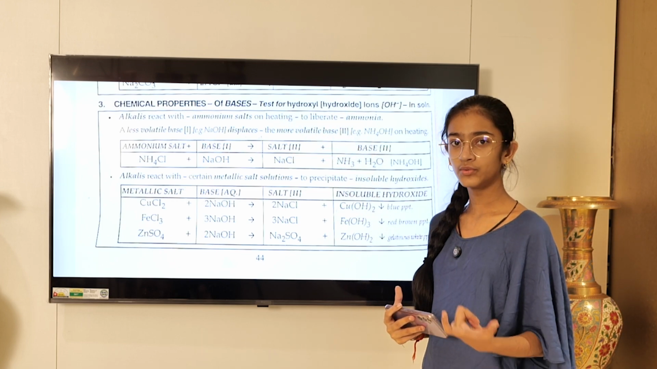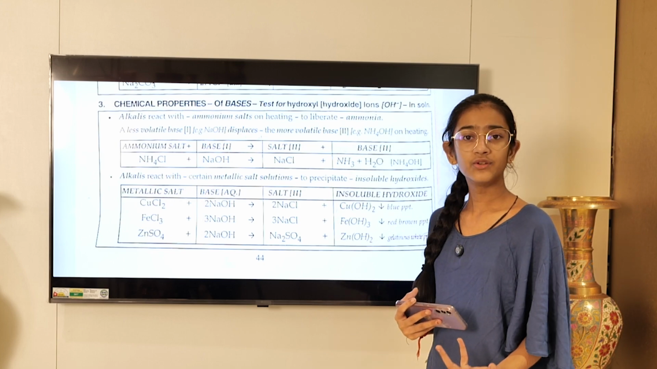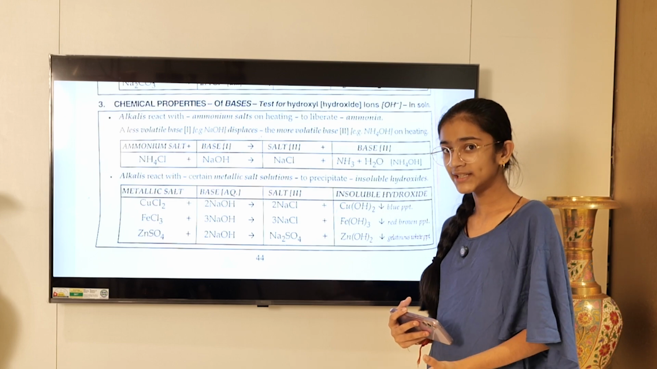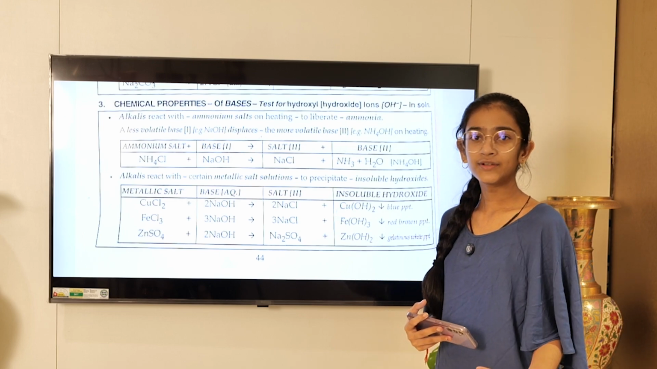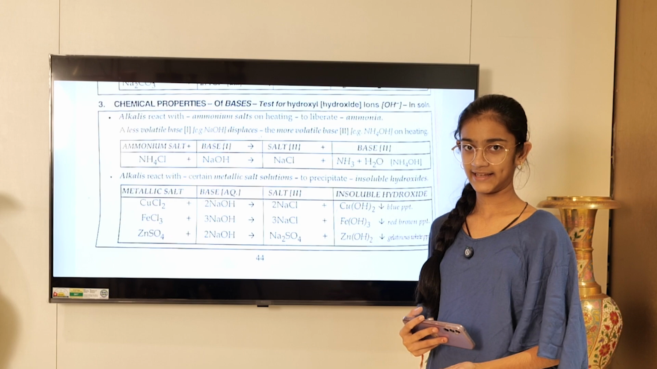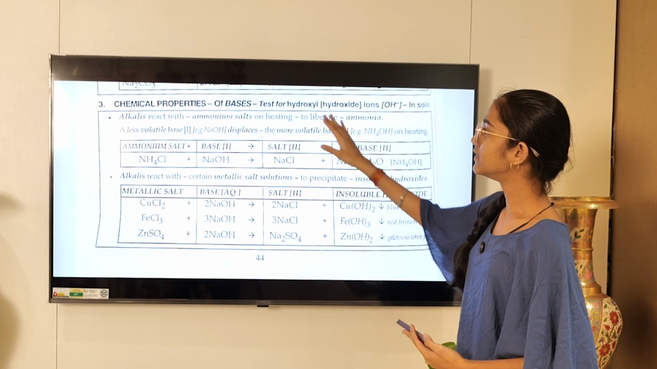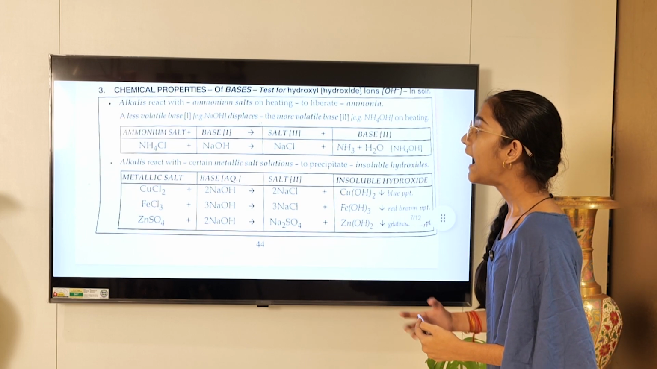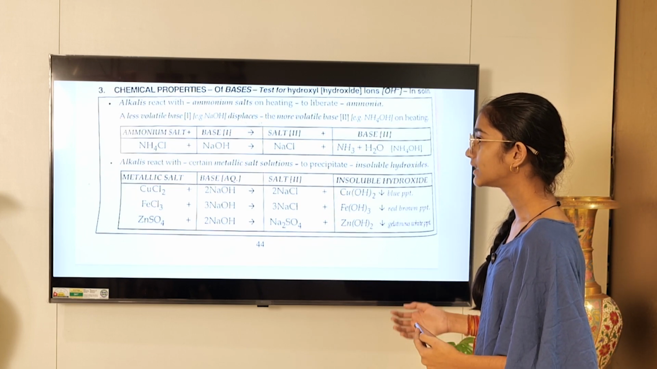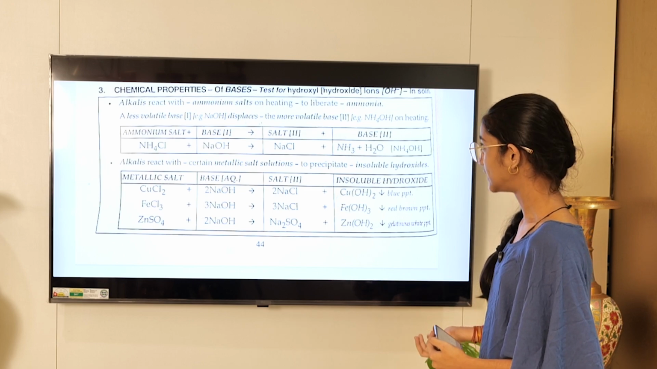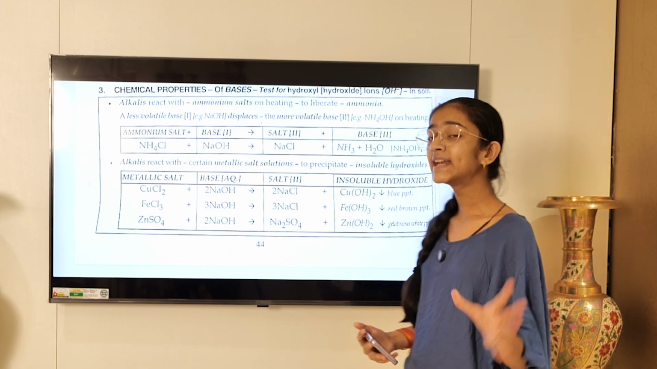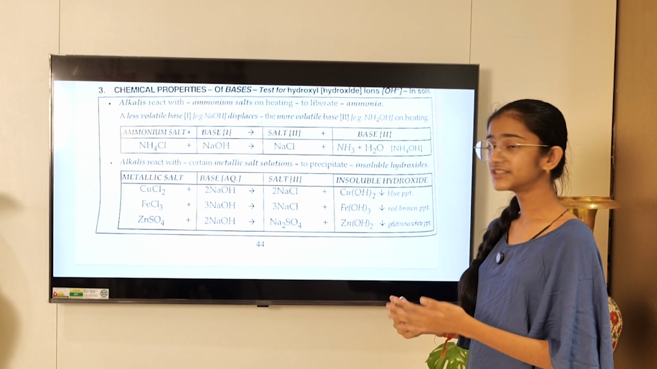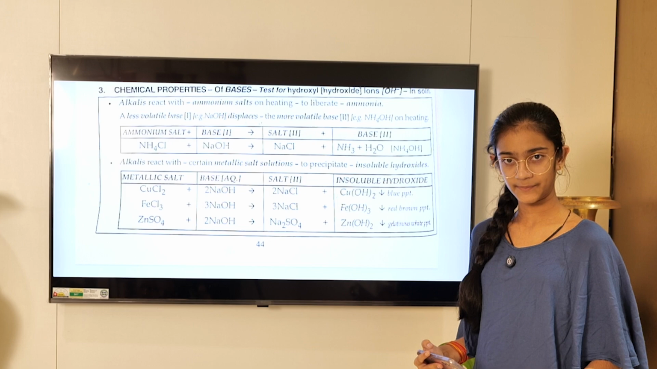So, if you have a compound which contains hydroxyl ions, you get to know very easily that it is a base. And if it has hydronium ions, that is H3O+, then you get to know very easily that it is an acid. That is why we will test for hydroxyl and hydronium ions. Alkalis react with ammonium salts on heating to liberate ammonia. When an alkali or a kind of base reacts with ammonium salts, it gives ammonia.